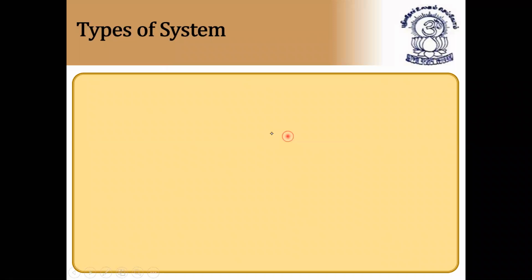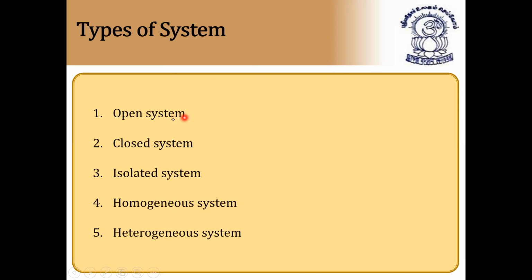Next, types of system. We have open system, closed system, isolated system, homogeneous system, and heterogeneous system. These are the different types of systems we have in thermodynamics. All these are very, very important, and they will ask examples in the examination.